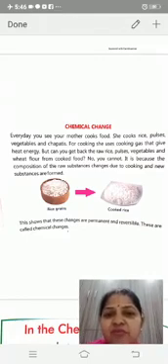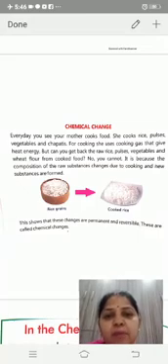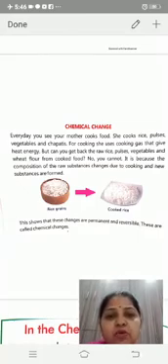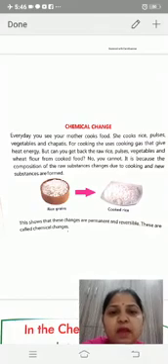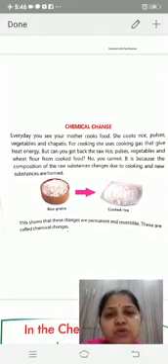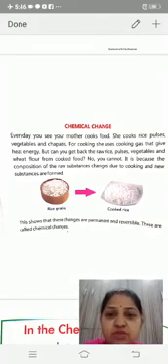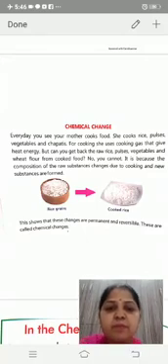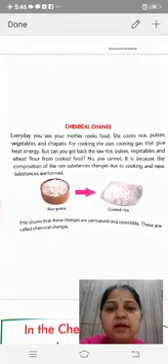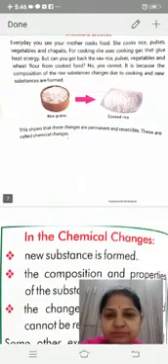No, we cannot get them back. It is because the composition of the raw substance changes due to the cooking and new substances are formed. This shows that these changes are permanent and irreversible. These are called chemical changes.